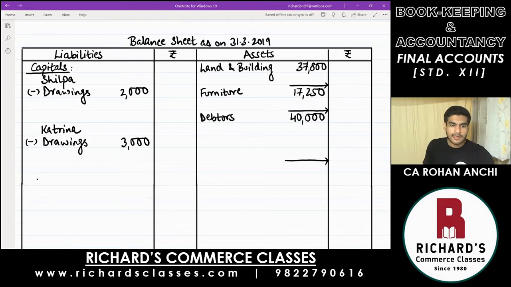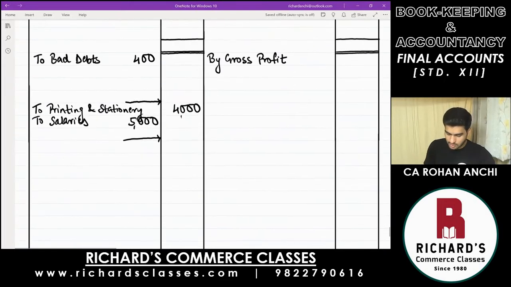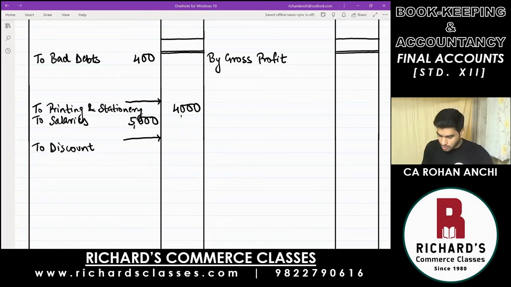Then next is discount, which is an expenditure. It will go to profit and loss account. To discount, amount is 2,030.